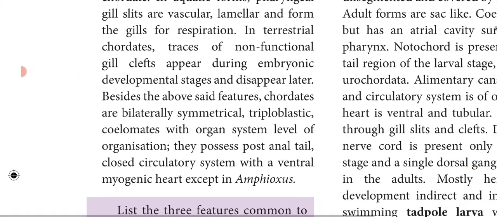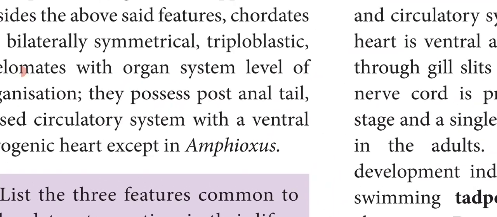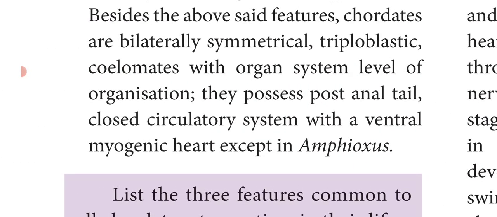In the posterior region, the body extends as a tail, that is the post-anal tail, and the circulatory system is a closed circulatory system with the ventral myogenic heart. The circulatory system is closed, that is it contains the heart and blood vessels. So the blood flows in the blood vessels, except in Amphioxus.